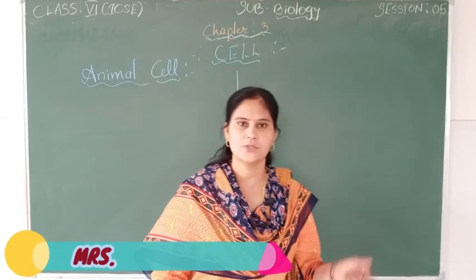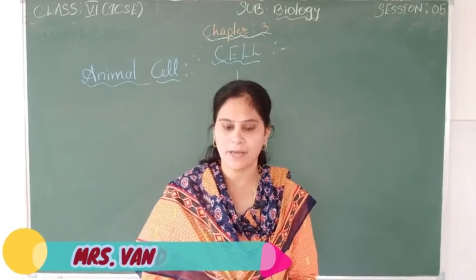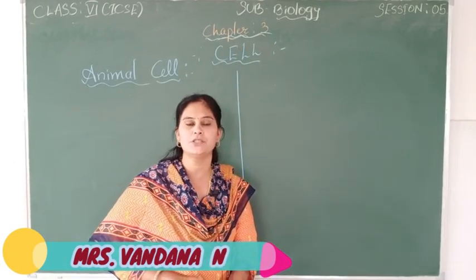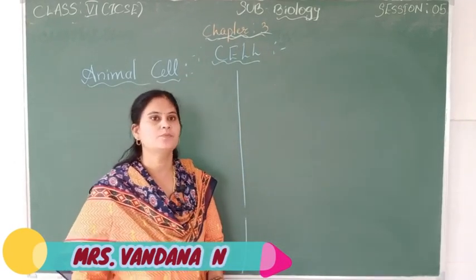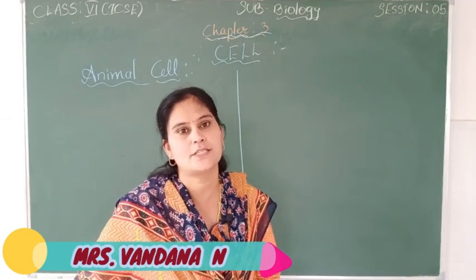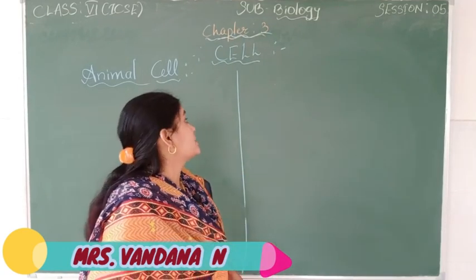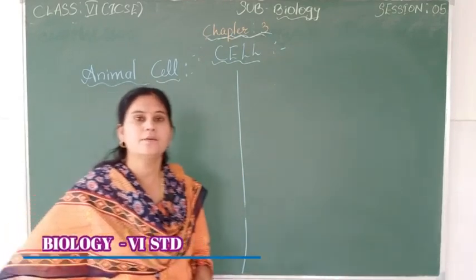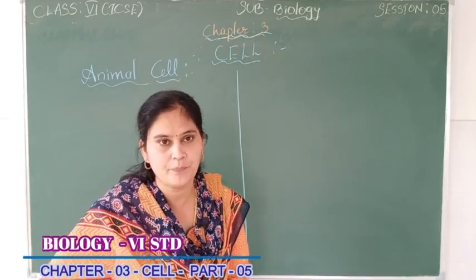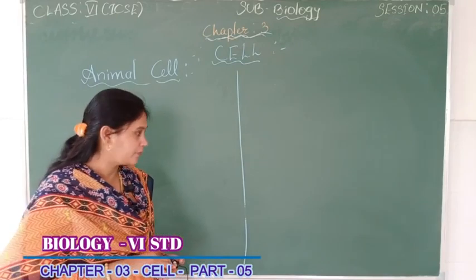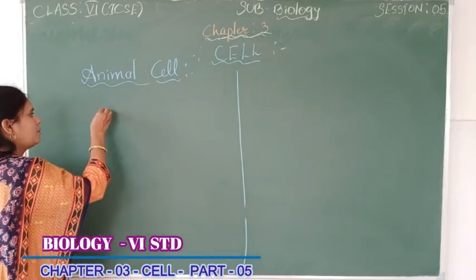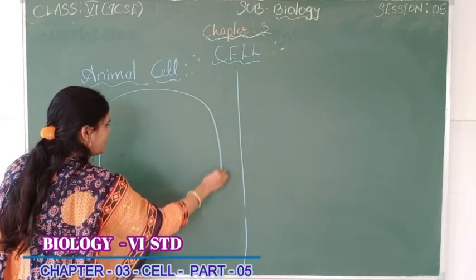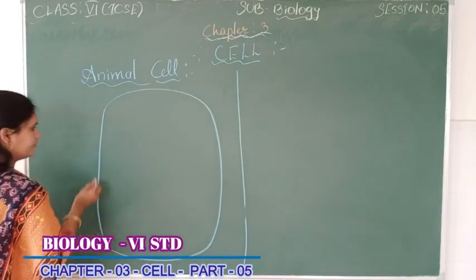Welcome back to 6th ICSE biology classes. So children, in our previous session we were discussing the structure of the cell, right? In that we were discussing the animal cell. So you know that the animal cell is bounded by a membrane, and that membrane is called the cell membrane, right?